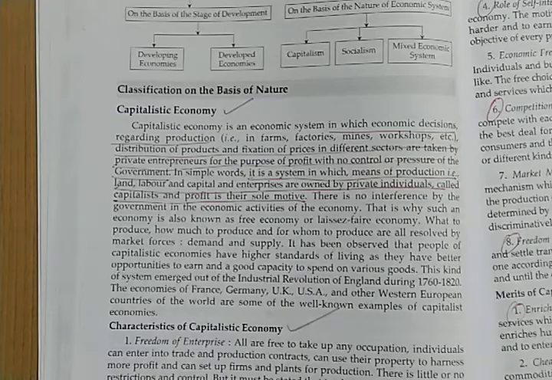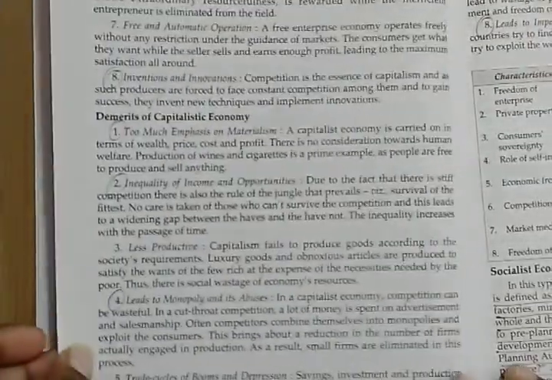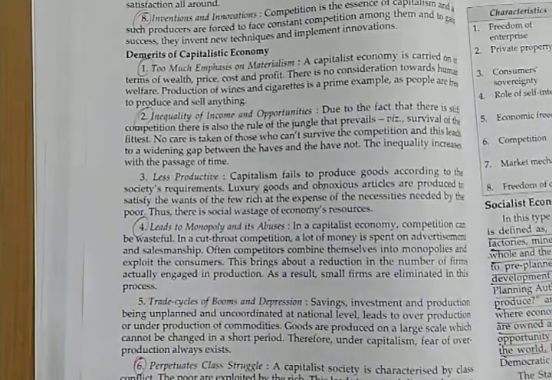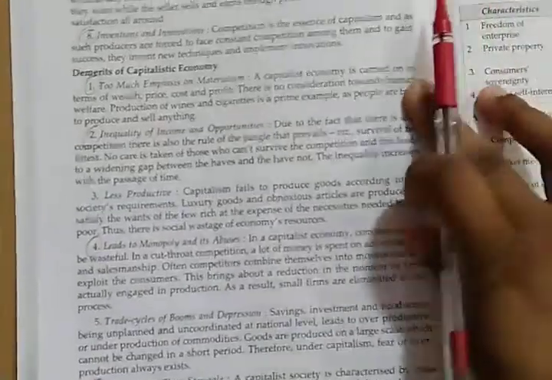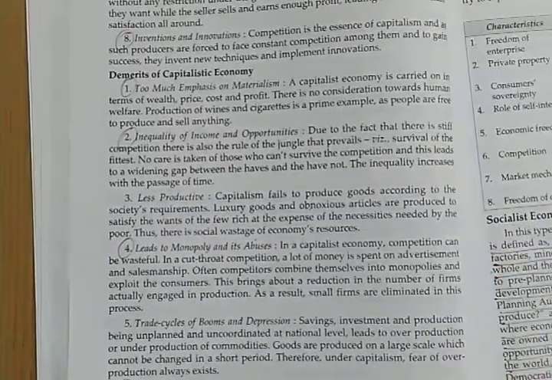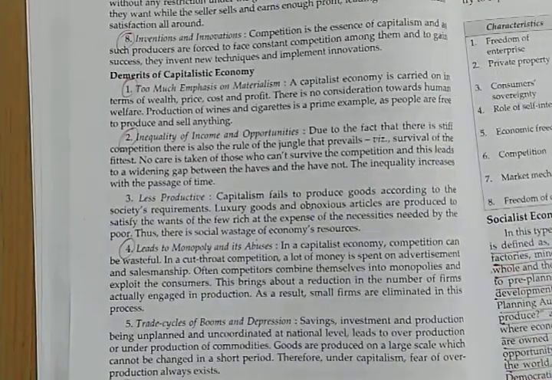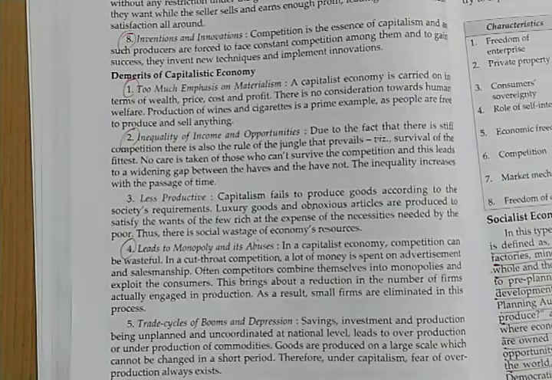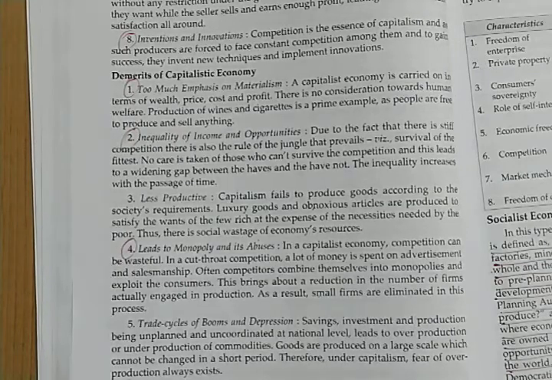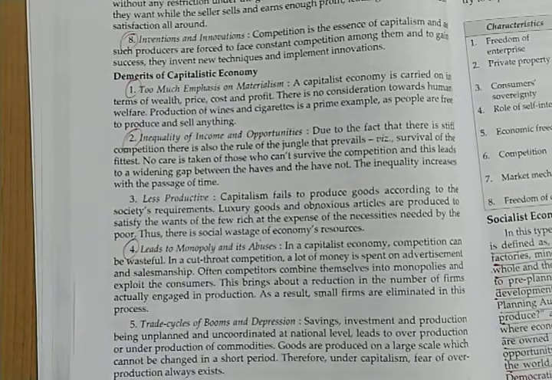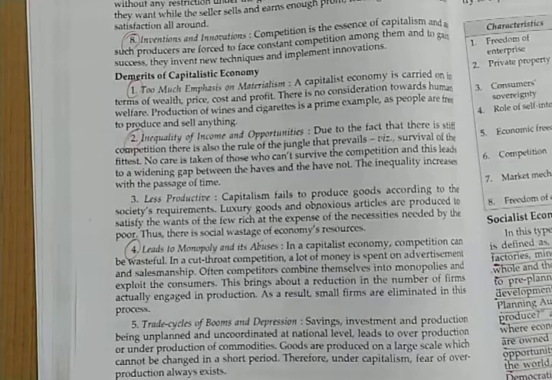I've given you an idea, but roughly I will tell you there are some demerits of capitalist economy. The drawbacks of a capitalist economy are that they are too much emphasizing on materialism. So they don't believe in social welfare, but they are very much confined to materialism. Because they don't care about the people's health and people's welfare, even if they have to produce cigarettes, wines and anything, they will do that also.